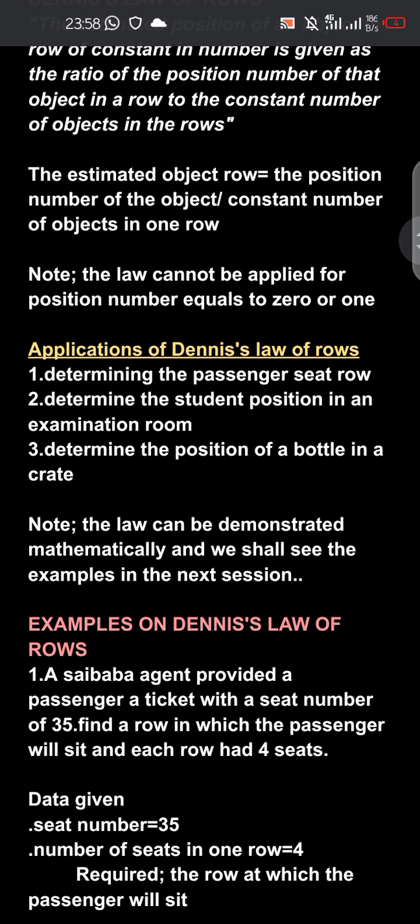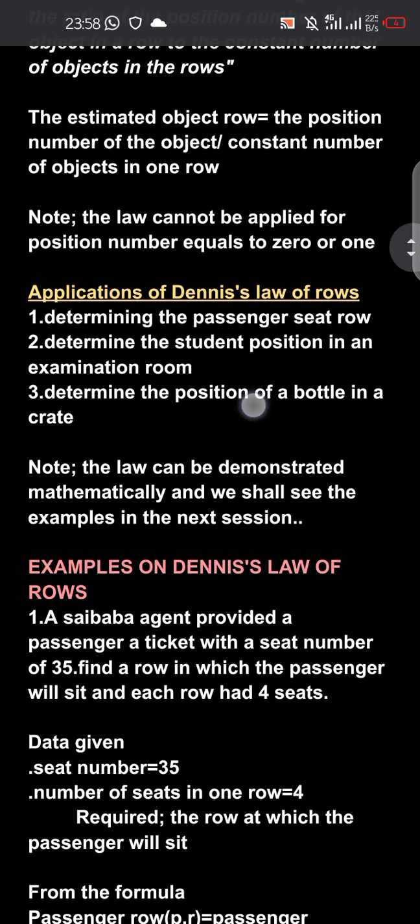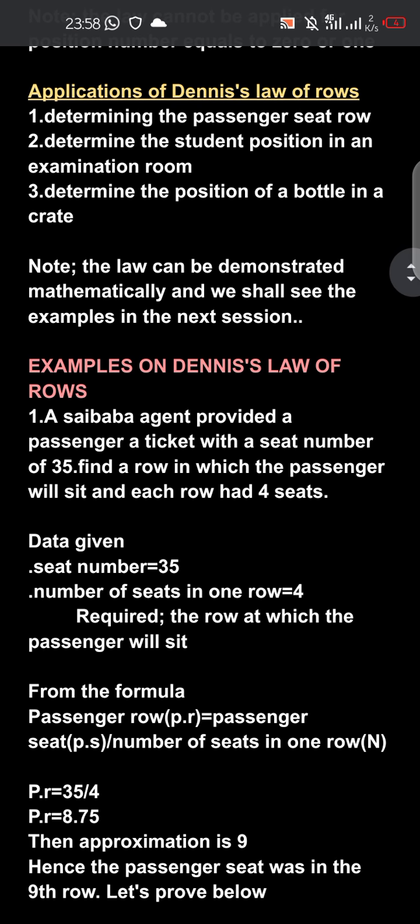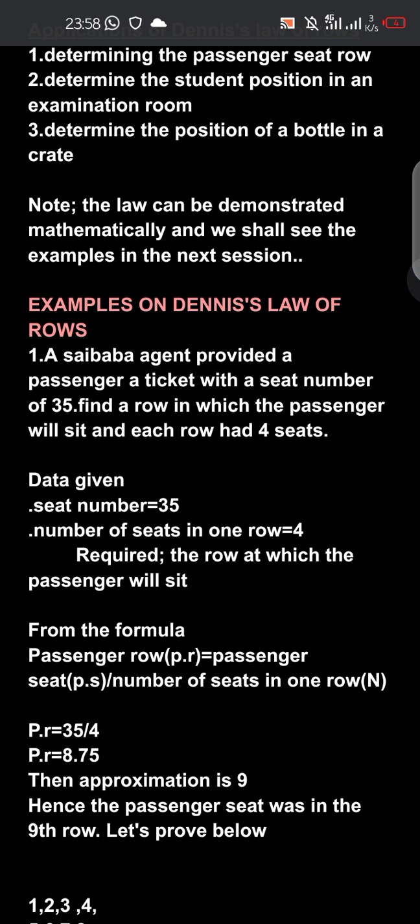Application of this law of laws: first, determining the passenger seat law, determination of the student position in an examination room, determination of the position of a bottle in a crate. Note, the law can be demonstrated mathematically, and we shall see examples in the next session. Now let's see the examples. Let's see one single example over here.